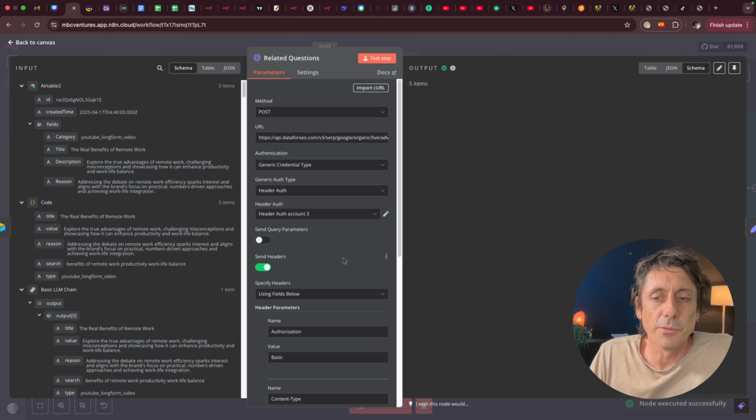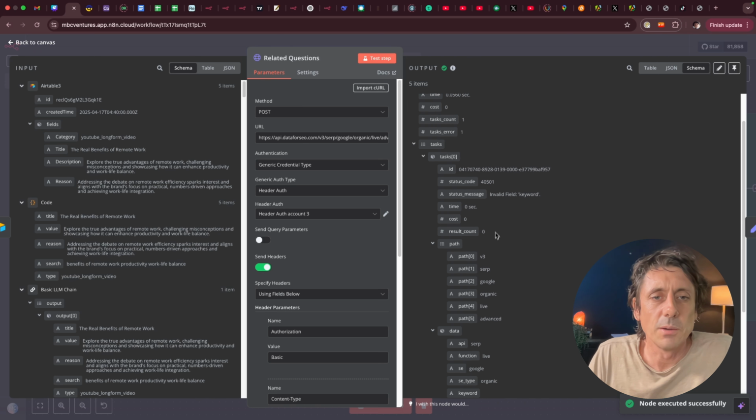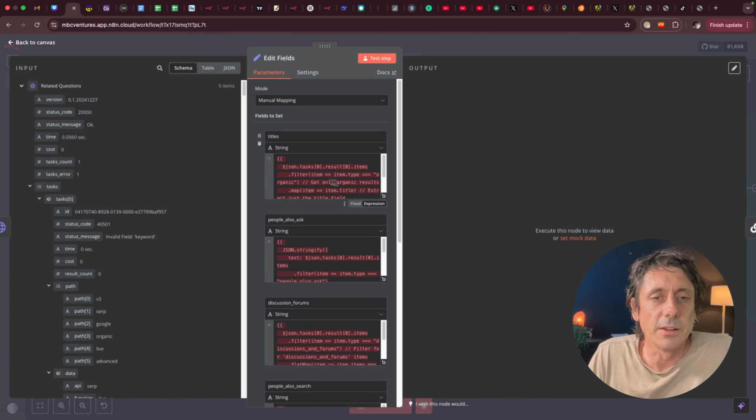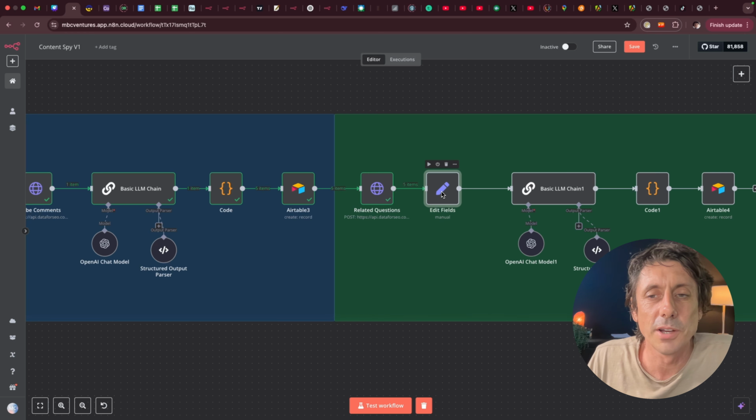Now it's going to go to DataForSEO, and it's going to do a live search results based on these keywords. Once it's done that, I can then map the fields out on here by doing an edit fields module here. So let me just show you how this is going to work. I just had to pause the video because I noticed there was an error in the edit fields node. So I'll just explain what happened and then you can avoid it yourself. But you need this edit fields node to do that.